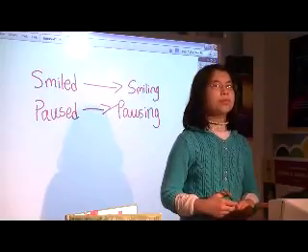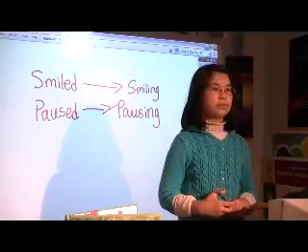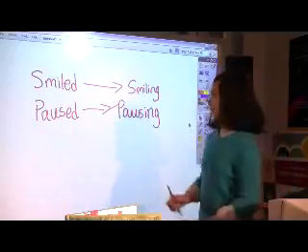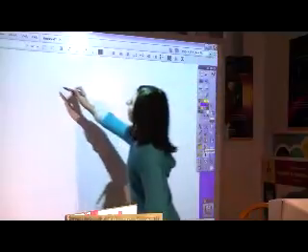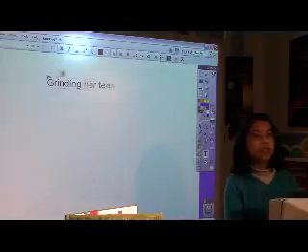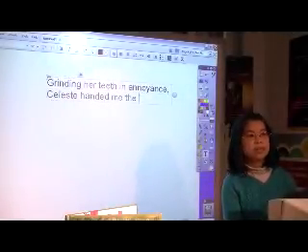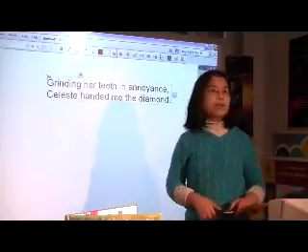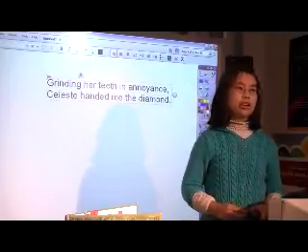Grinding her teeth in annoyance, Celeste handed me the diamond. Very good. I'm impressed by that. So we can change that to, and I'll write that up soon, "Grinding her teeth in annoyance, Celeste handed me the diamond." Very good. So that is one example. Now I want you to try on your own. "Denise smiled at the fox as she scratched his ears."